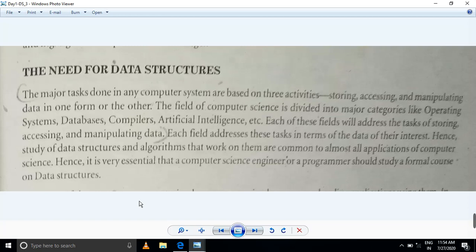Hence, the study of data structure and algorithms that work on them is common to almost all applications of computer science. Hence, it is very essential that a computer science engineer or a programmer should study a formal course on data structure. This is the basement of your studies.